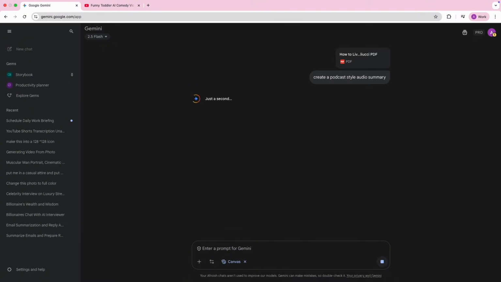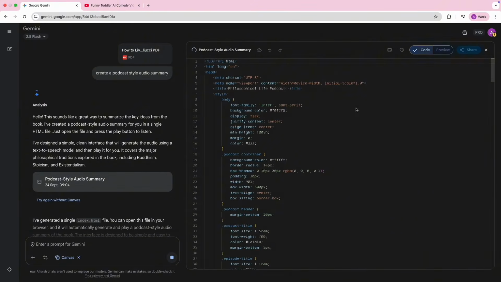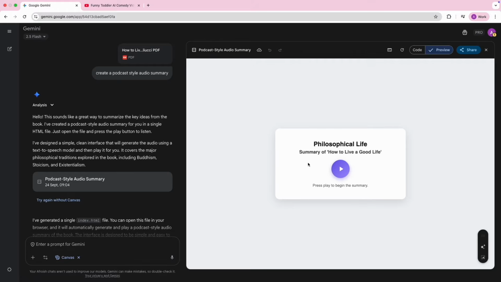It's also going to open another window for us. So this is interesting. As you can see, it's giving us a summary, and I can click on play and it will generate the audio for us and everything. This actually blew my mind because I thought I could only do this with Google's NotebookLM. I didn't know that this is something you can also do in Google Gemini itself as well.